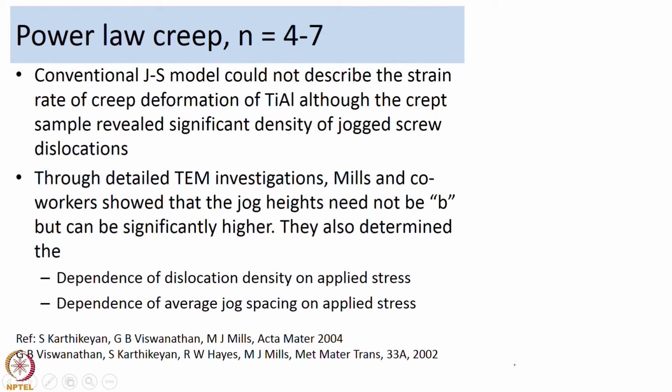they used the TEM. Through detailed TEM investigations, Mills and co-workers showed that the jog heights need not be b, but can be significantly higher. Using TEM, they also determined the dependence of dislocation density on applied stress and the dependence of average jog spacing on the applied stress. In addition to the jog height being several times the Burgers vector, they decided to determine the dependence of dislocation density on the applied stress, because Barrett and Nix said rho can be proportional to sigma cube, whereas traditionally people have been using sigma square.